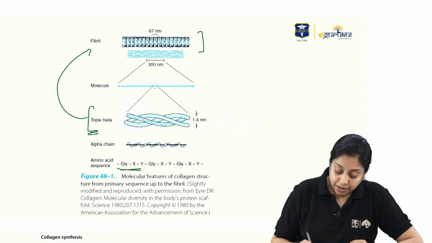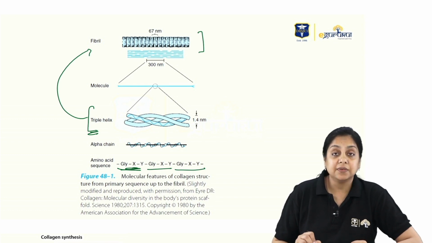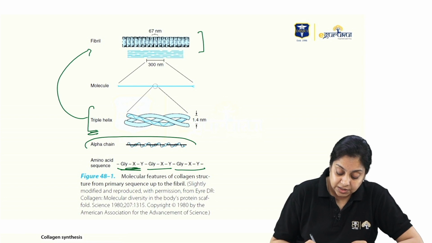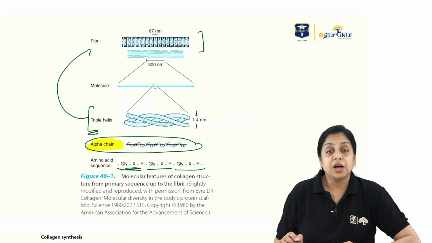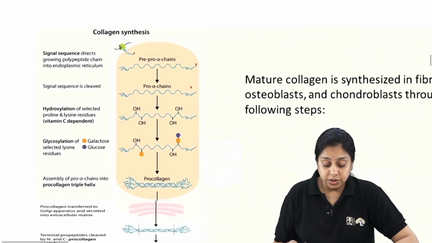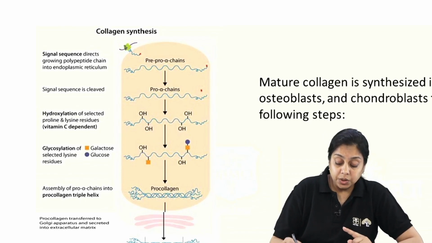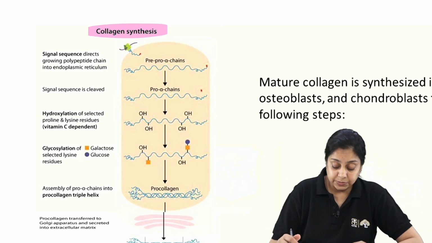And this is the amino acid sequence: Gly-X-Y, Gly-X-Y, Gly-X-Y, right? And what kind of a chain is there in the alpha helix? Remember this word also, there is the alpha chain. So when we talk about the synthesis of collagen, I'm going to guide you one by one just to save time so we can cover more topics, okay? That's why I have taken this picture.